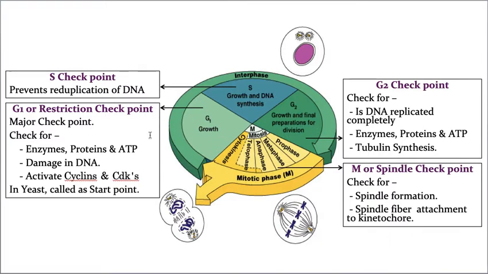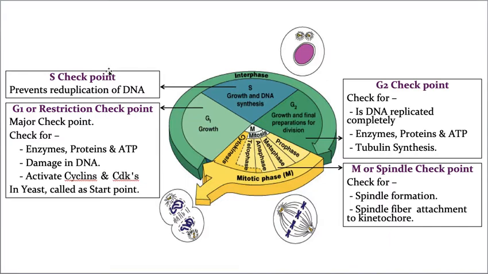Hope you understood. And one last point: the G1 checkpoint in yeasts is called the start point, whereas in other eukaryotes it is called the restriction checkpoint. In yeast it is called a start point, whereas in other eukaryotes it is considered a restriction checkpoint.